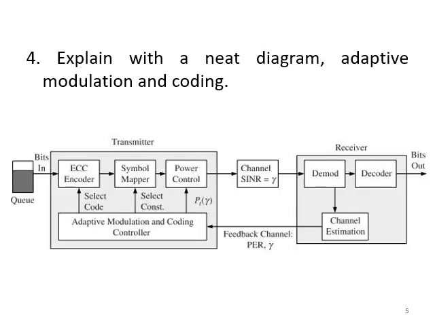Next, explain with the neat diagram adaptive modulation and coding, AMC. The question is from the June-July 2019 question paper, and it was asked for 9 marks. This topic comes under mitigation of narrowband interference.